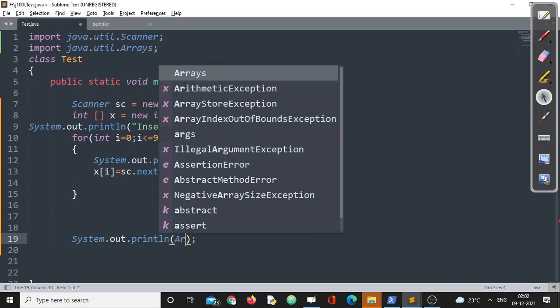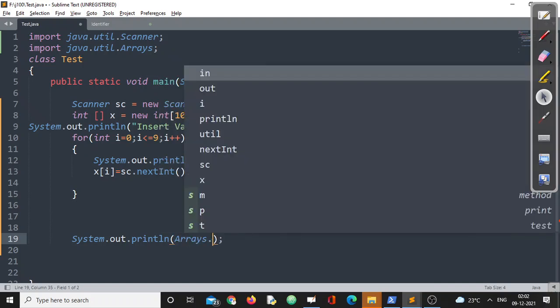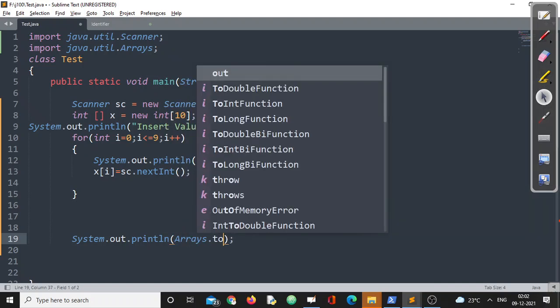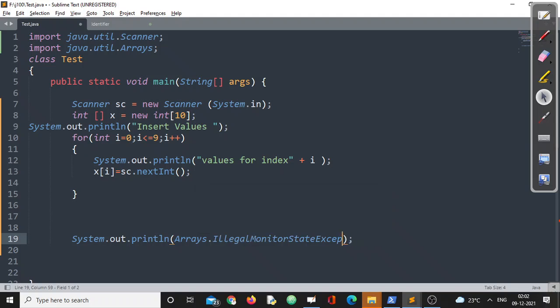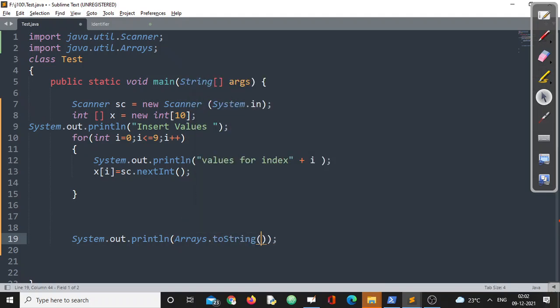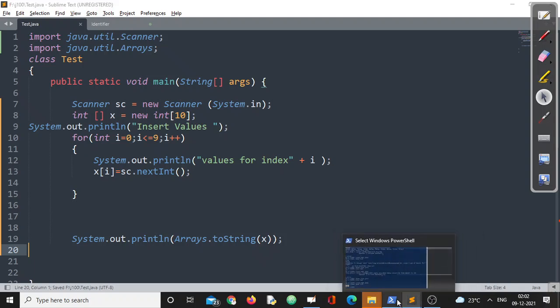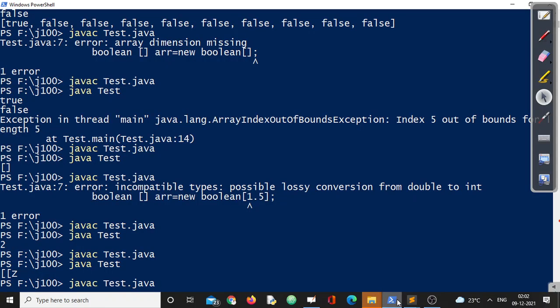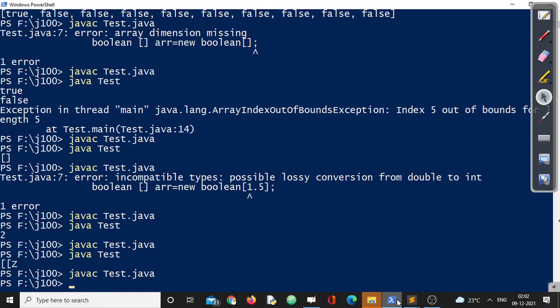That is, we have just written that one, Arrays.toString followed by the array name x. Let us see what is going to happen, whether we are able to enter 10 values or not. The code should compile fine.